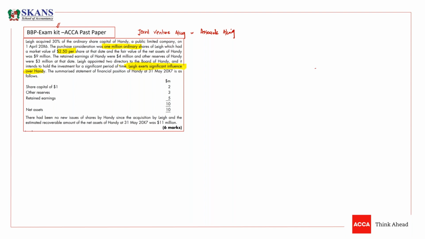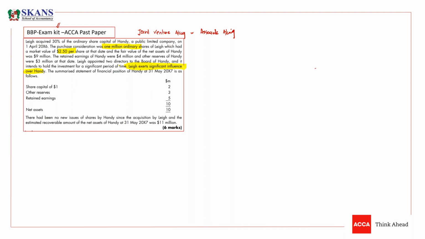So you don't need to write how we can assess that the significant influence exists. If something is given in the question saying that we have significant influence, don't write about significant influence. Okay, so just write about the other problems that are available in the question.